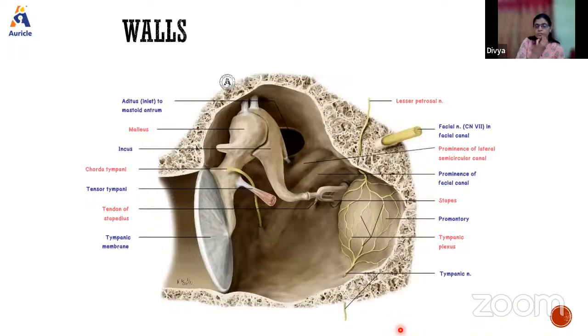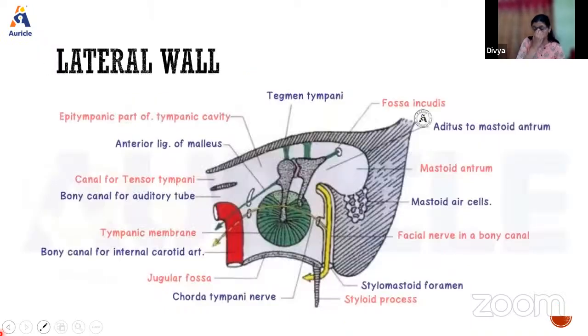Okay, so next we'll move on to the lateral wall. This was the medial wall which we discussed now, and now this is the lateral wall of the middle ear. The main structure here is the tympanic membrane.